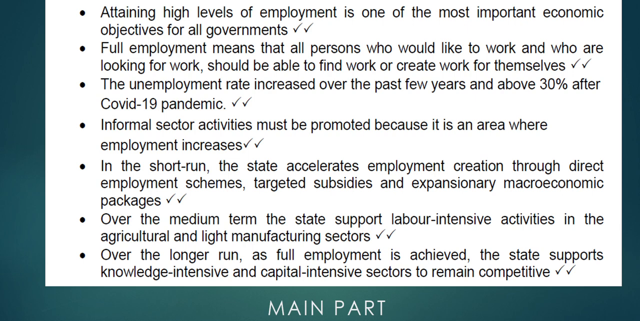Then looking over the medium term, the state supports labor-intensive objectives in the agriculture and light manufacturing sectors. What does it mean? They are trying to support labor-intensive places like agriculture and light manufacturing, obviously in the form of subsidies and other support, such as reducing their taxes or not taxing some of their activities. By doing so, they are increasing the number of people employed, because if they are not paying tax, they are able to employ more people. Over the long run, employment is achieved.